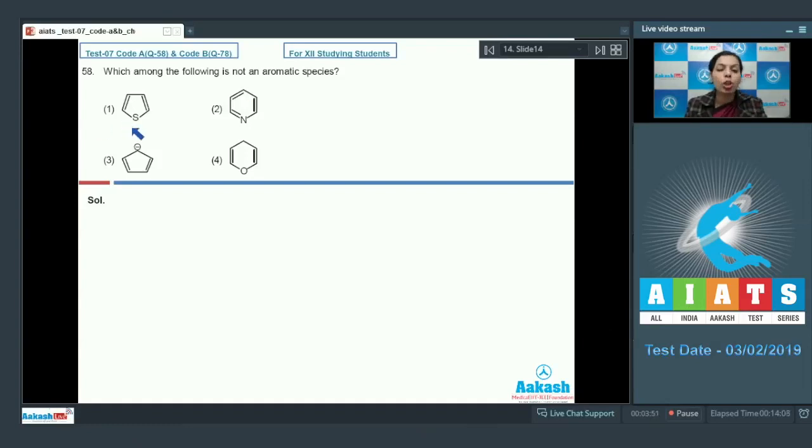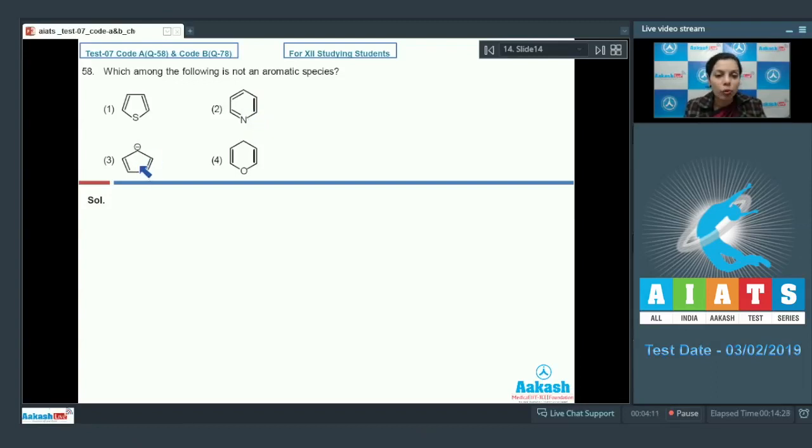If we talk about the first option, sulfur is present there, and it has a lone pair that participates in conjugation, due to which it is aromatic in nature. Further, the second compound follows 4n plus 2 pi electrons, and those electrons are in conjugation. That's why it is also aromatic.